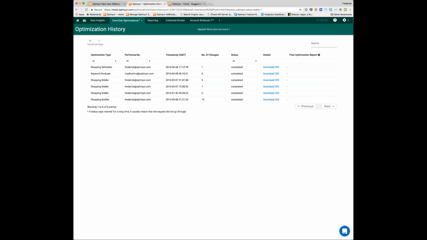Okay, so that is one-click optimization. Now, one-click optimization, as you probably noticed, you do have to come to the page to validate what we're suggesting, and then you can make that change. Some things you probably just want to put on a complete autopilot. That's where we have enhanced scripts. So stuff like checking that we're not advertising for broken landing pages. So basically checking, do we have any 404 error code on the landing pages?